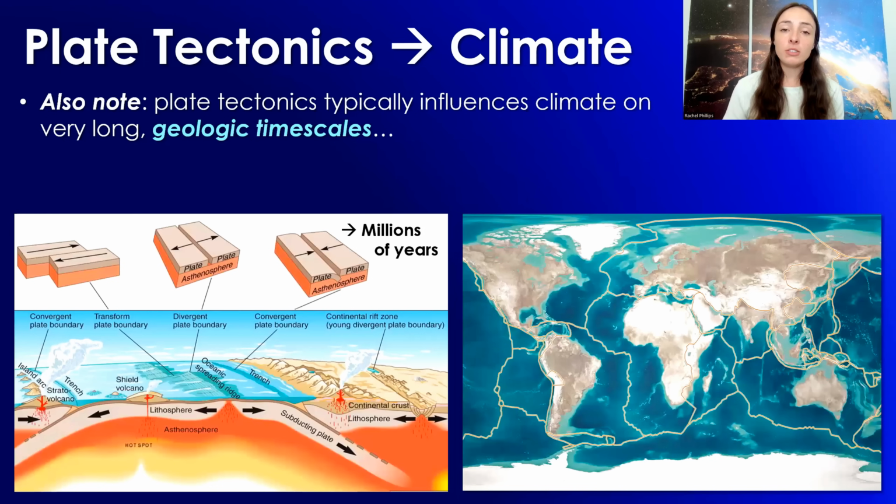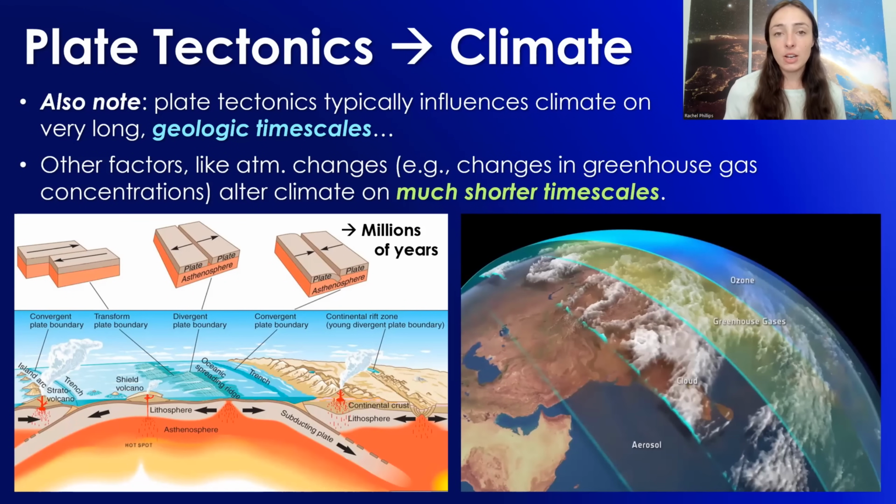of the major things. Also note, though, that tectonics typically influences climate on very long geologic timescales. This is not the case for all these factors that I just mentioned. For example, atmospheric composition, things like changes in greenhouse gas concentrations in the atmosphere or oceans can greatly affect climate and more quickly than plate tectonics. It's just because plate tectonics is so slow and occurs on geologic timescales rather than human timescales that it causes much slower climate changes or delayed effects to climate, whereas atmospheric compositional changes can cause relatively fast acting effects.